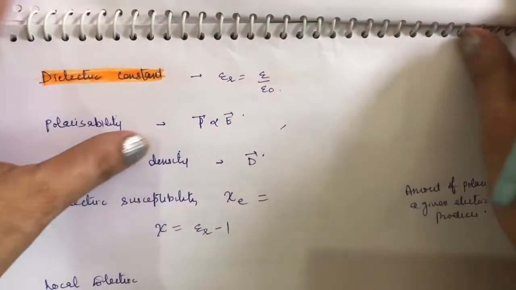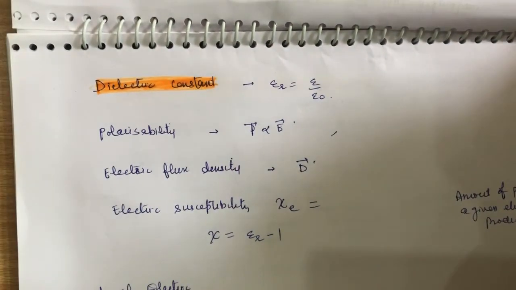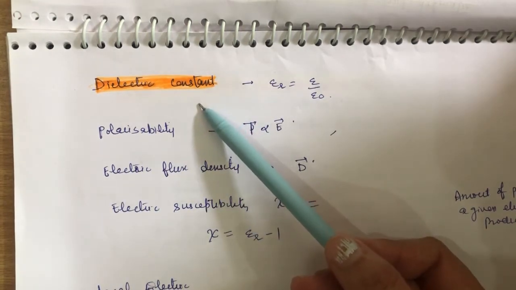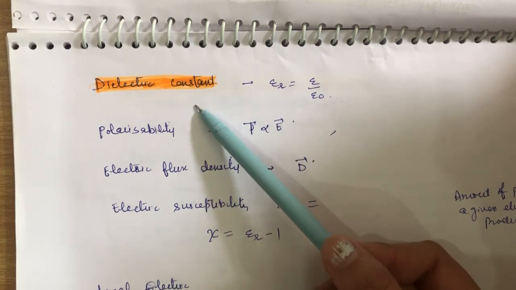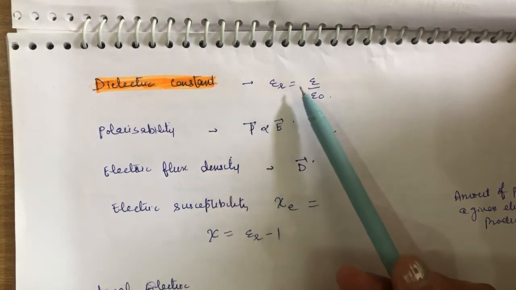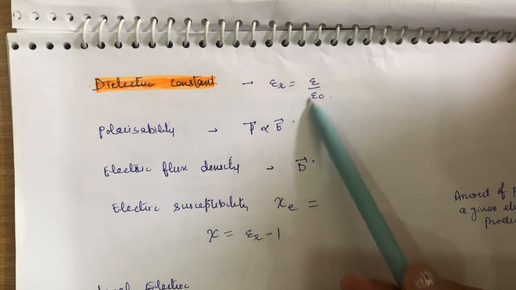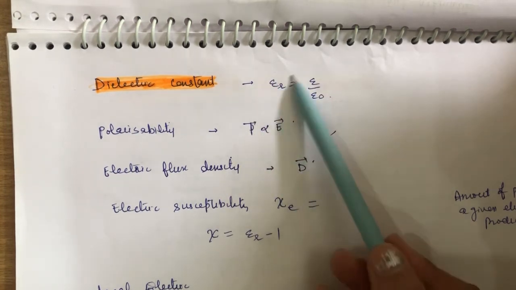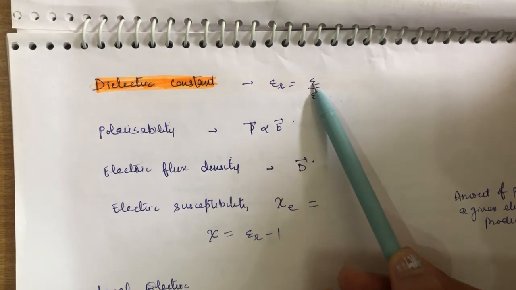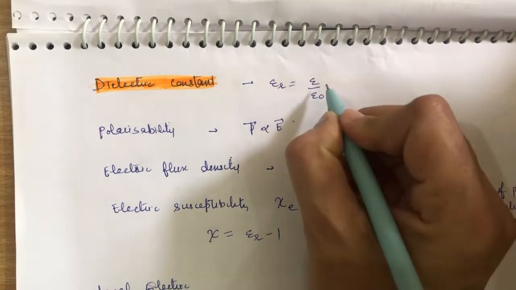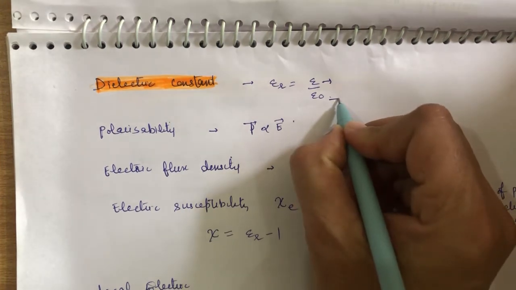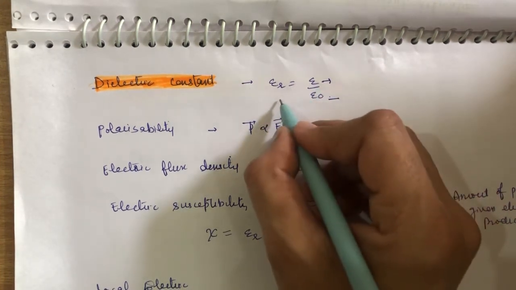Then there are some important definitions. All of you are familiar with these definitions. First is dielectric constant. There is a relationship between epsilon r, epsilon, and epsilon naught. It is defined as the ratio of the permittivity of the medium, epsilon, to the permittivity of free space, epsilon naught. Clear? And it has no units.